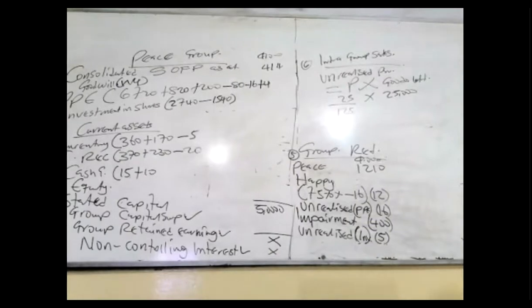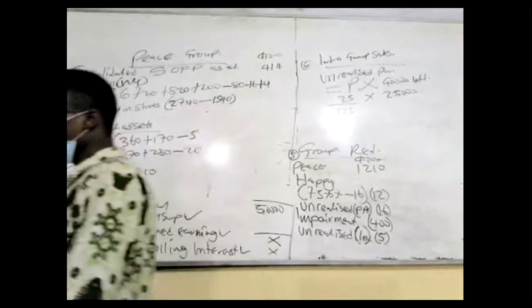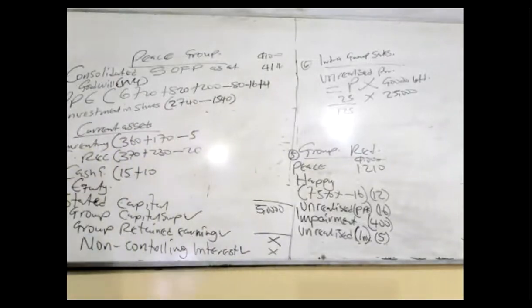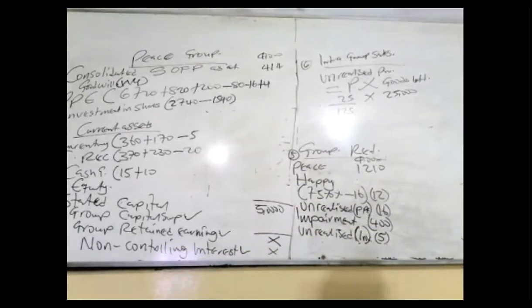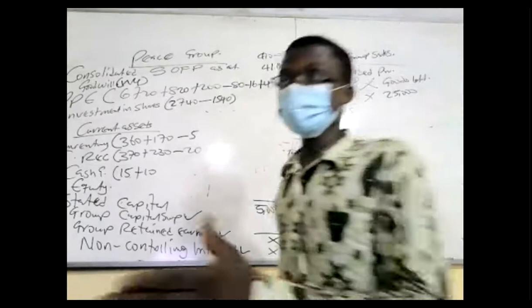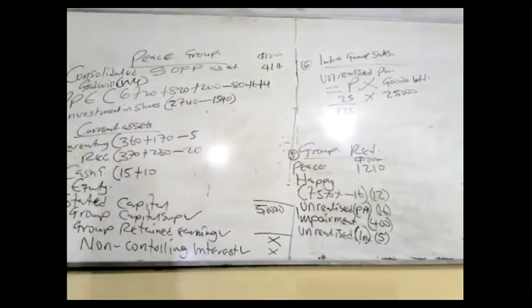You can also transfer PP as inventory. Maybe if the parent sells cars and the subsidiary does not deal with cars, and the parent sells some of these cars to the subsidiary, and the subsidiary is going to use them for administrative purposes. That's inventory becoming PP, and the reverse is also true.